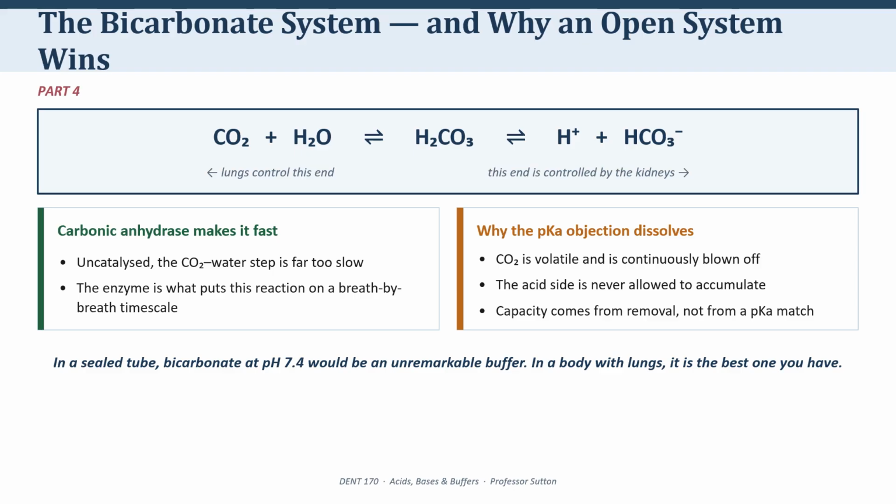That is what's called an open system. Its power comes not from a favorable pKa, but from the fact that one of its components is under continuous, independent physiological control. So the answer is bicarbonate wins not because of its chemistry, but because of its plumbing.